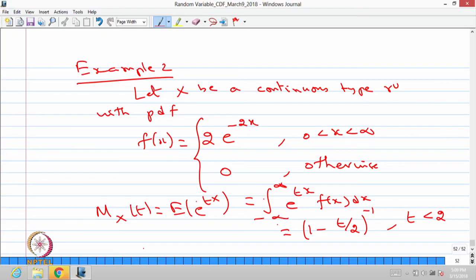That means e^(tX) has a finite expectation for t less than 2. Then only you can define the MGF, and that MGF is going to be 1 divided by 1 minus t divided by 2.